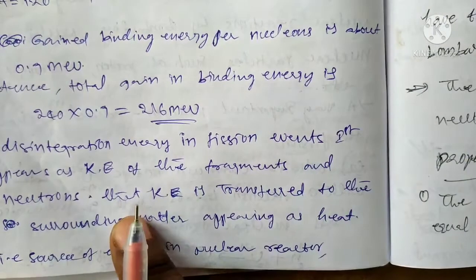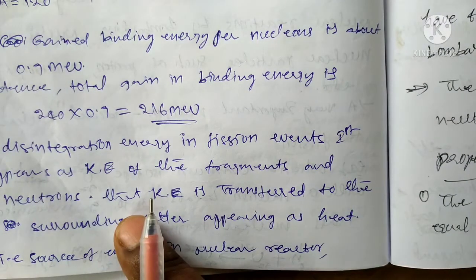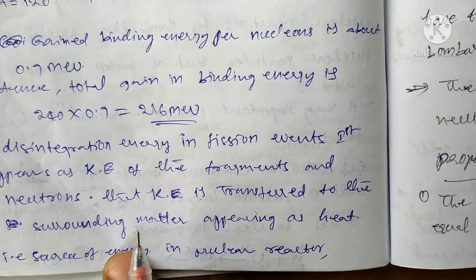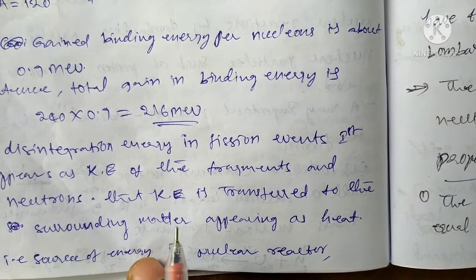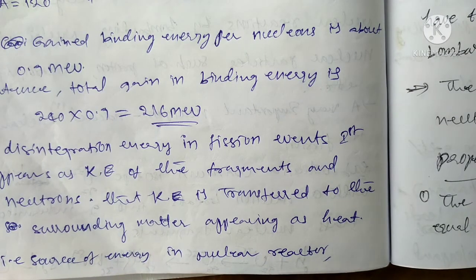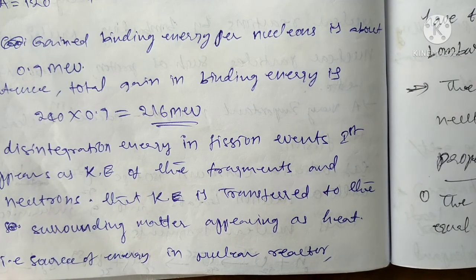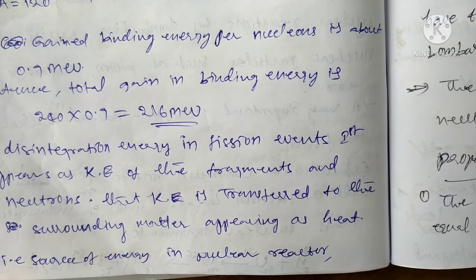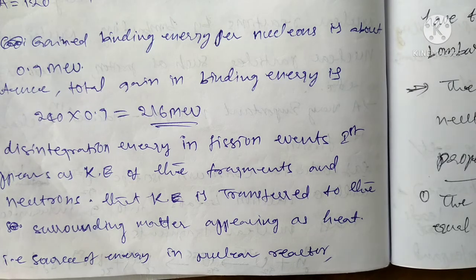Some of the energy released in fission, in the form of kinetic energy, is transferred to the surrounding matter. In nuclear reactors, the released energy is used for electricity.